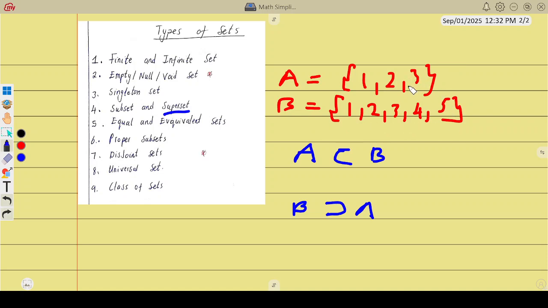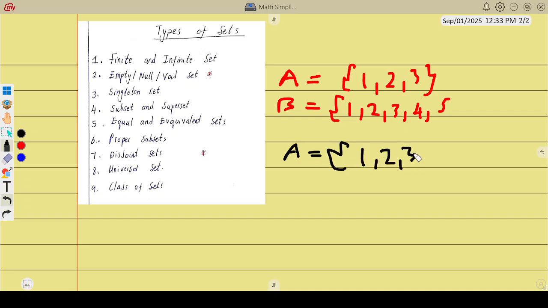So now let's talk about equal and equivalent sets. Equal sets are sets which are equal. For example, if set A is 1, 2, 3 and set B is 1, 2, 3.